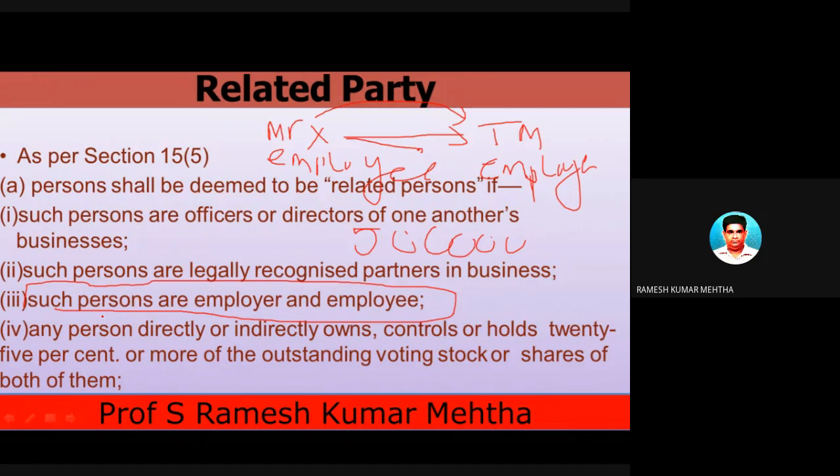From the definition, employer and employee are deemed to be related parties. So in this case, goods worth 5 lakh rupees may be sold at a concessional price of 2 lakh rupees only. So in this case, price is not the sole consideration, and they are related to each other. That is the example of related parties.